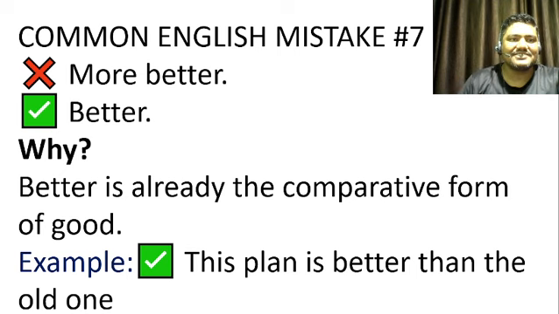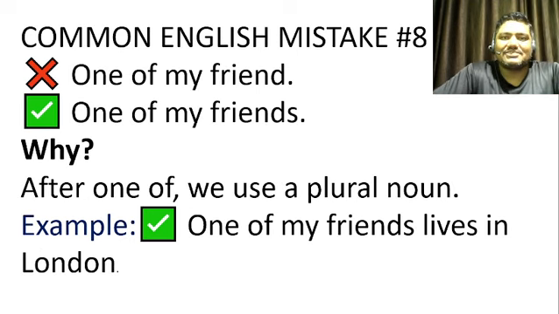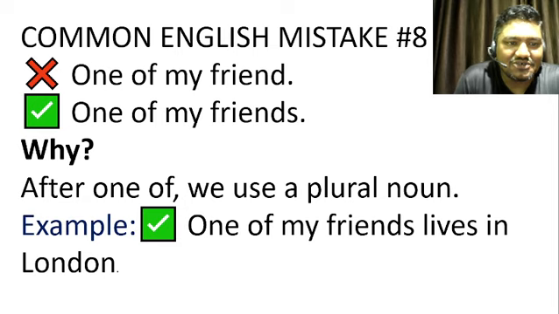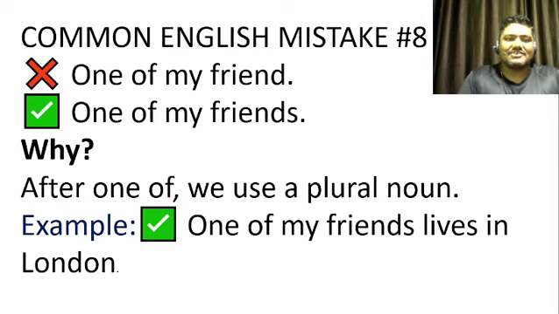Let's move to the next. Common English mistake number eight: "one of my friend." This is not correct. The correct one is "one of my friends." Why so? Because after one of, we use a plural noun. So one of my friends, one of my houses, one of my pencils, one of my cars, there should be a plural noun.